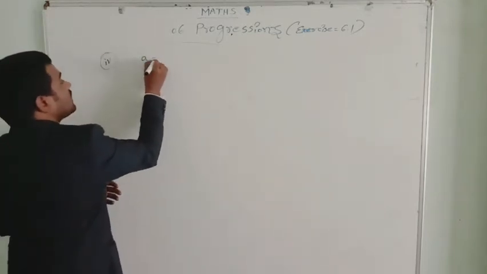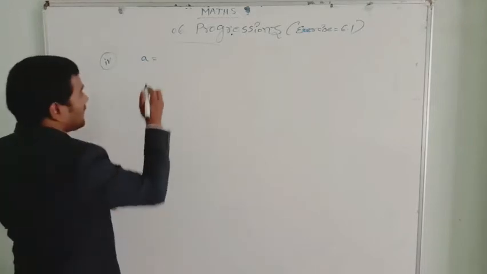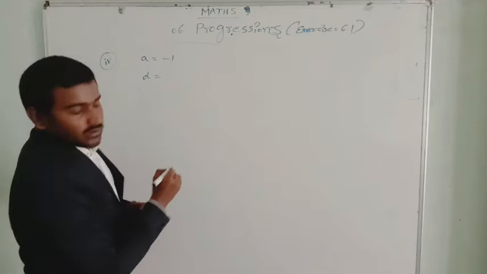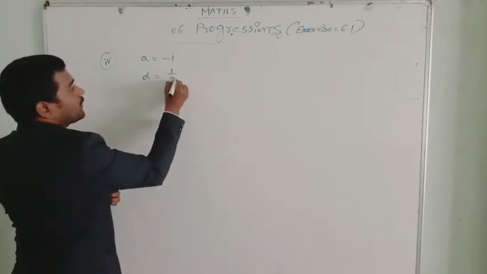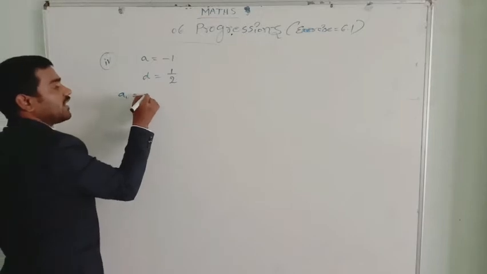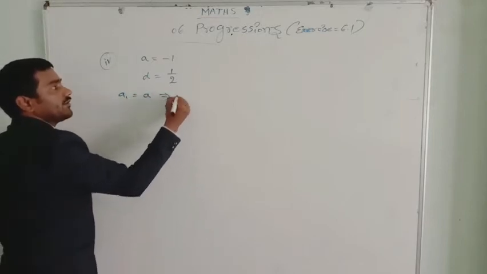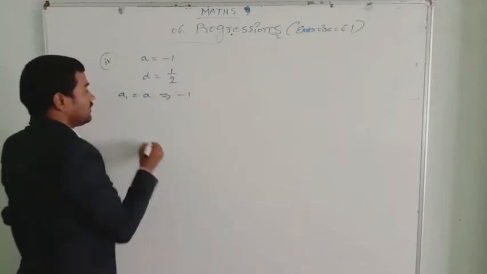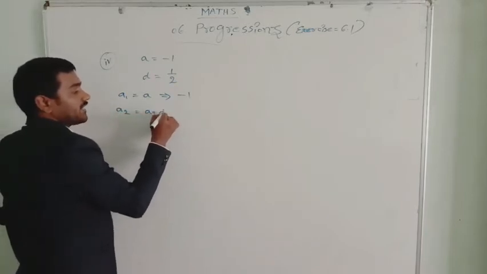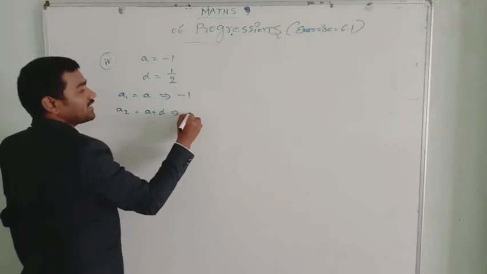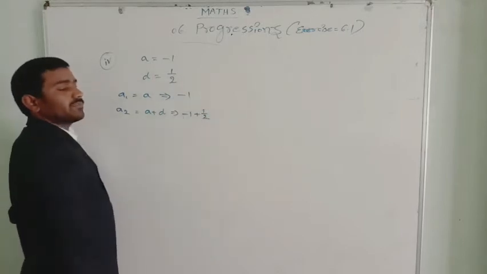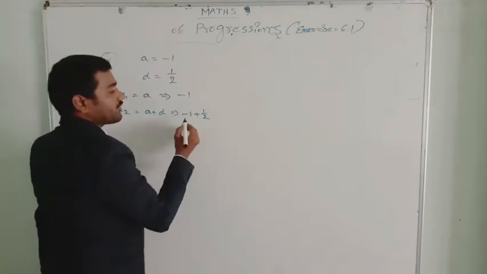The first term A is -1 and the common difference D equals 1/2. Let's take the first term A1. A1 is nothing but A, that equals -1. It is simple. Then A2 is A plus D. A is -1 plus D is 1/2.